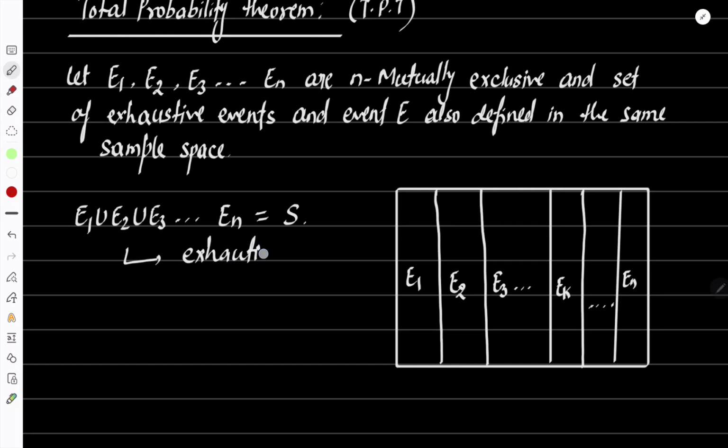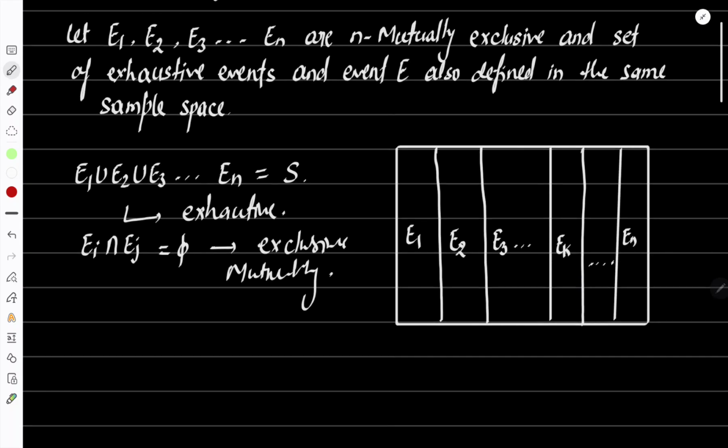Exhaustive events. Mutually exclusive means Ei intersection Ej equals phi. Mutually exclusive events. Dear student, it says that if we are taking E1, E2, E3 up to En as n mutually exclusive and exhaustive events, and one event we are going to define which is going to occur through E1, E2, E3, Ek, En, meaning what?